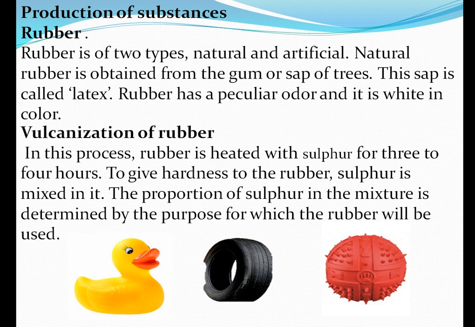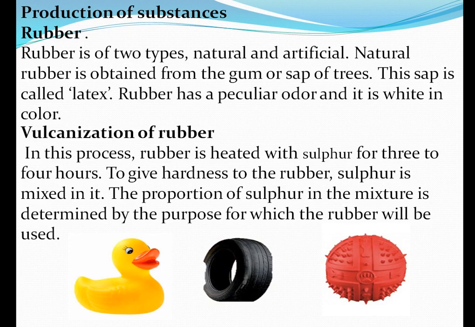Natural means which comes from nature, that is from the gum or the sap of trees. This natural rubber is made from natural things. The sap is also called latex. Rubber has its own smell and it is white in color. Then there is artificial rubber, which is not included in nature.